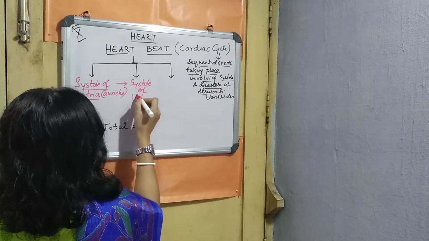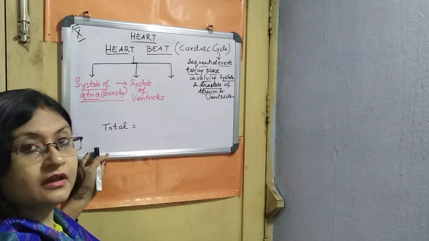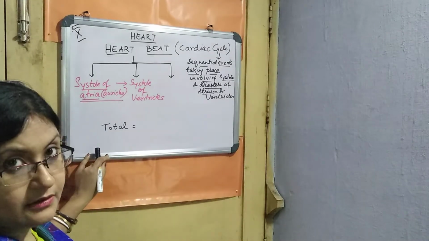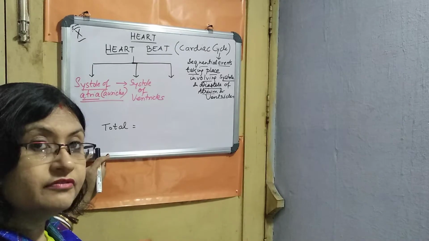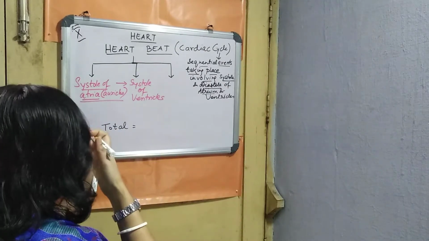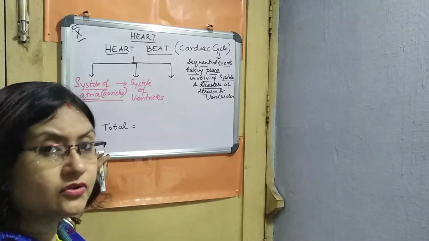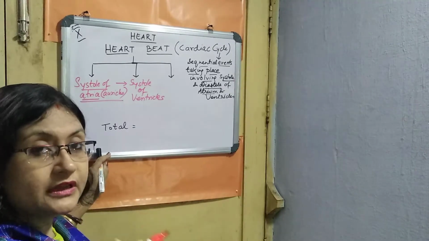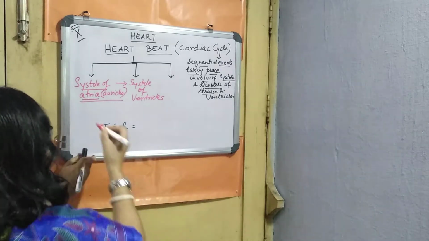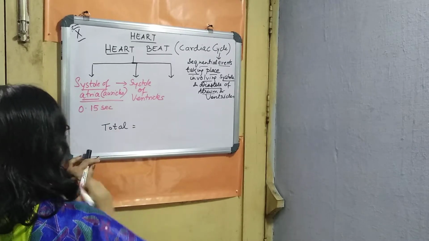Now when the blood is going to the ventricles, the next sequential event is the systole of ventricles. Obviously it involves certain time. When there is a systole of auricles, it takes very little time, because it is only sending the blood to the ventricles. I have already done this in the previous video: the auricles have a thinner membrane, and the blood has to travel a very short distance, just to the ventricles. So let me write the time here. It is only 0.15 second.